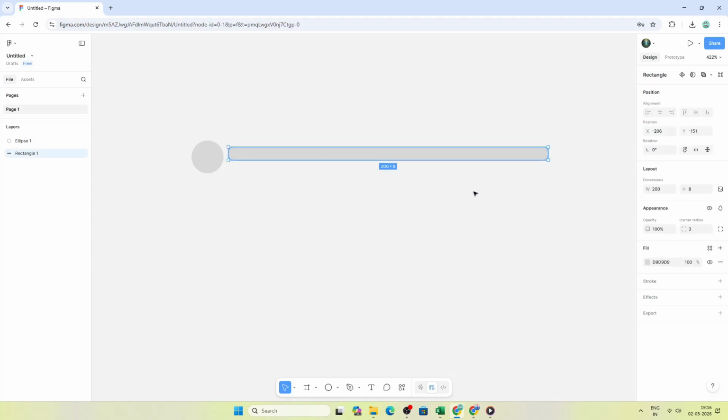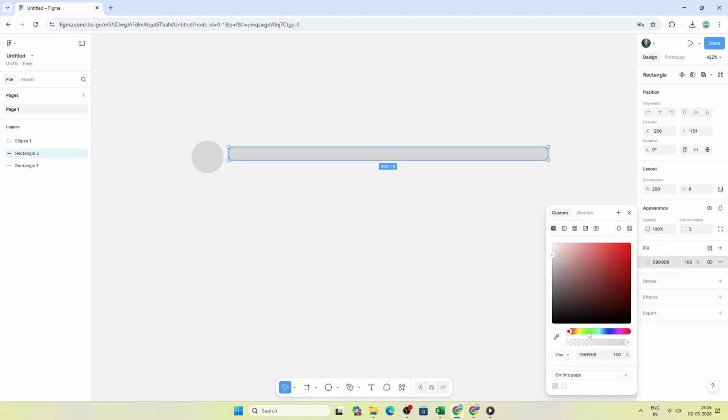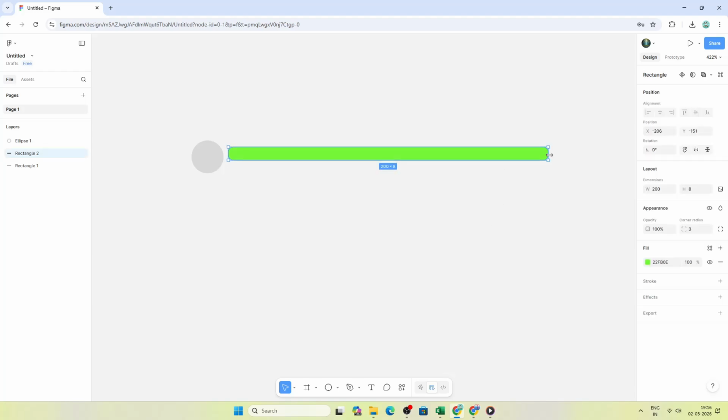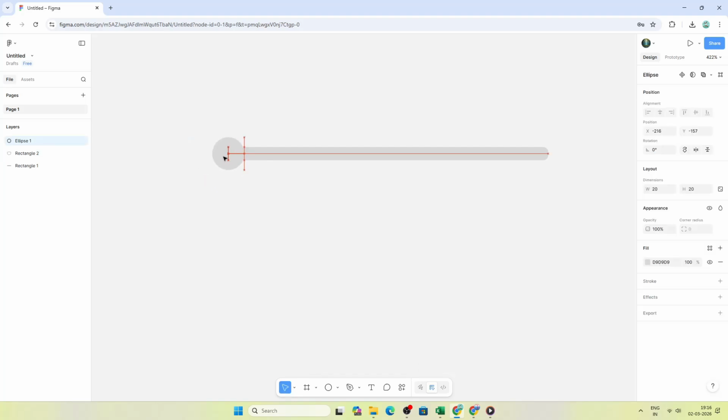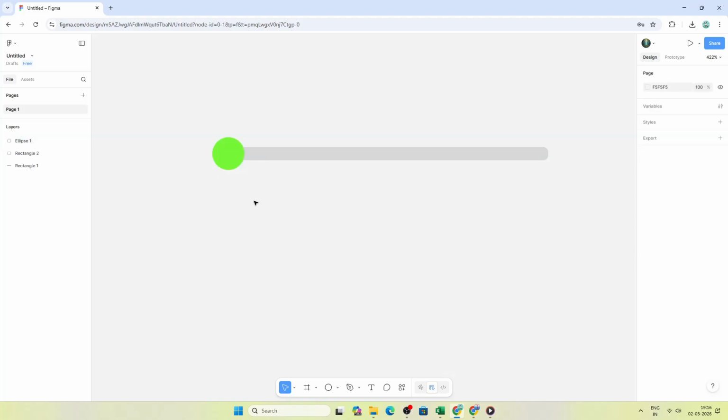Now, select the rectangle and duplicate it. Change the color of the duplicate to represent the filled portion of the slider, while the original can stay as your neutral track color. Drag the colored rectangle so it starts at the left edge of the track, and place the circle so it sits at the left end as well. This gives you the initial state of the slider. Empty to the right, filled from the left up to the handle.